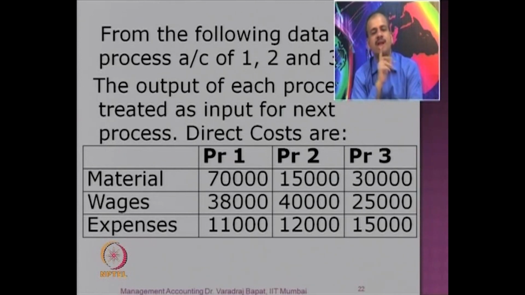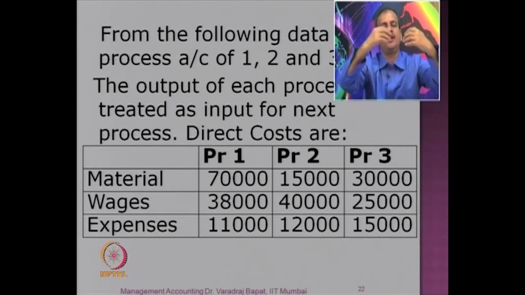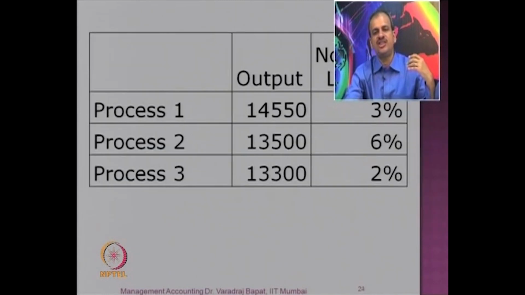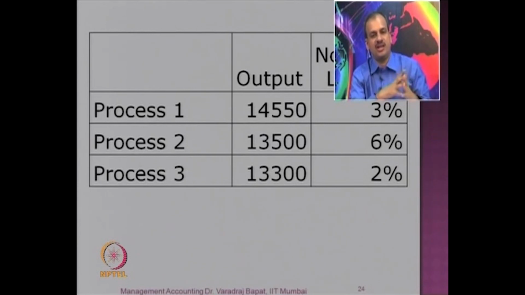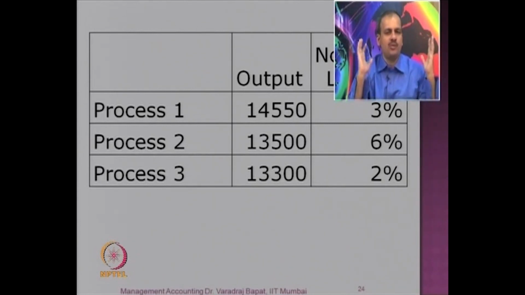Can you think of how you will get cost per unit? Each unit is not identifiable, so there is no purpose of making separate cost sheets for 13,300 units. You would have to make 13,300 cost sheets in job costing, which you won't need now. You will just make a few accounts. So how will you get the cost?